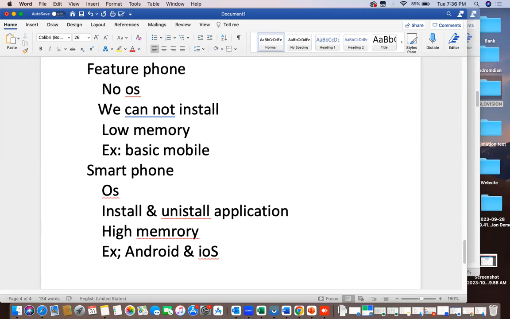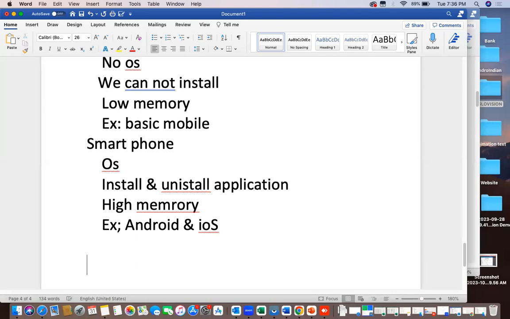Now what we are learning here is smartphone related development, that is native mobile app development. Our course is native mobile app development.